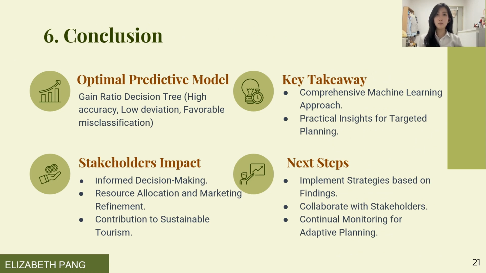I'm here today to present the conclusion of this project. In conclusion, the most effective predictive model among these algorithms is the gain ratio decision tree, showing impressive accuracy, low standard deviation, and a favorable misclassification rate, acting as a reliable tool for understanding the various factors influencing tourism demand. The key takeaway from this project is that the widespread influence of distance to the nearest city, along with the adaptable preferences of local and foreign visitors, highlights the importance of applying these findings for the recovery and maintenance of tourism in Sarawak's TPAs.